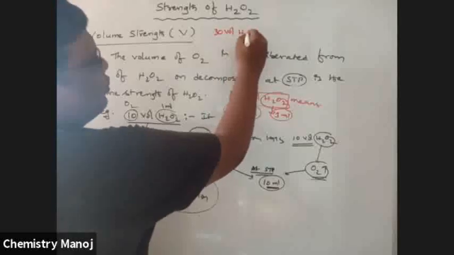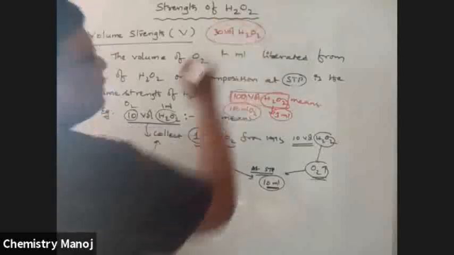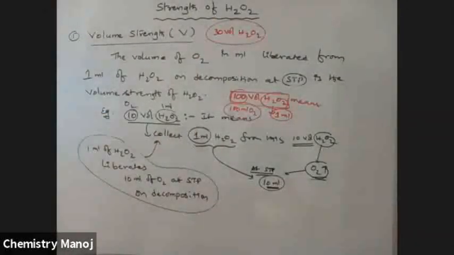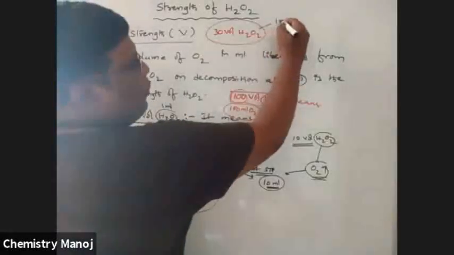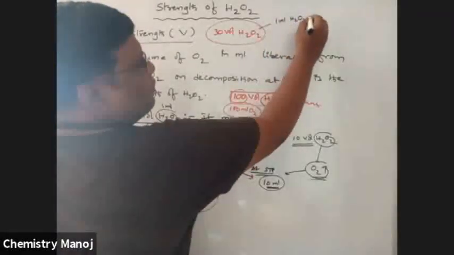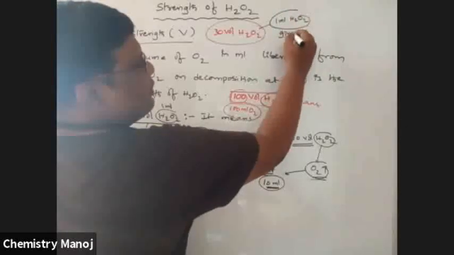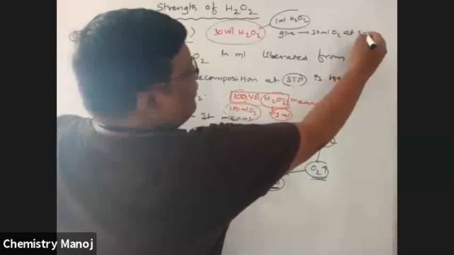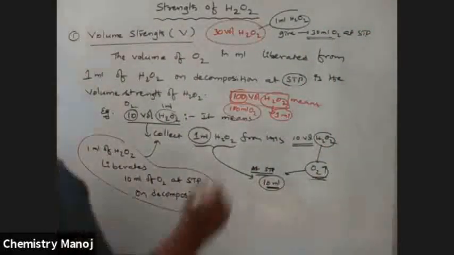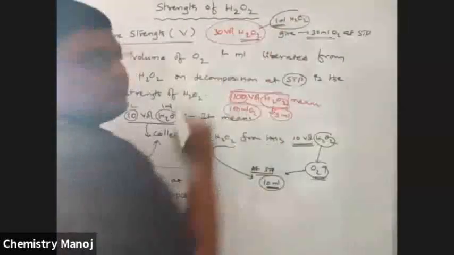30 volume H2O2. What does it mean? Tell me the meaning of 30 volume H2O2. That is, 1 ml H2O2 gives 30 ml O2 at STP. So H2O2 is always fixed at 1 ml.